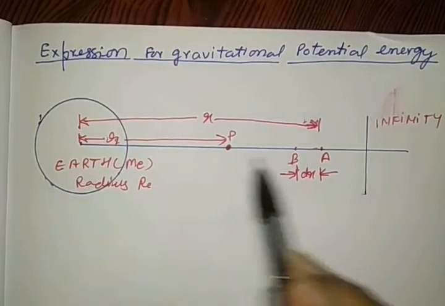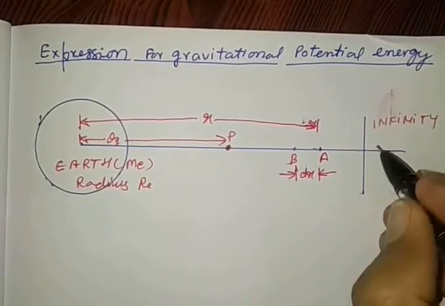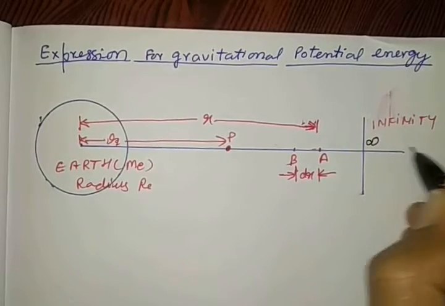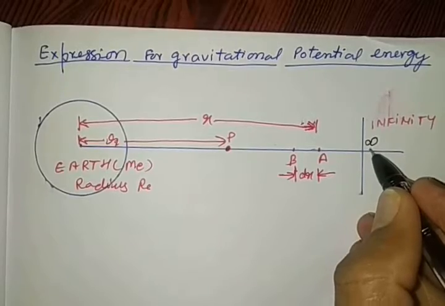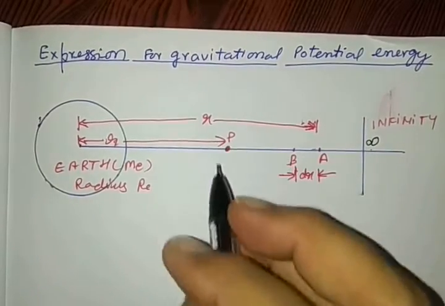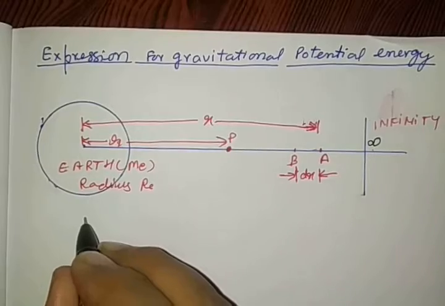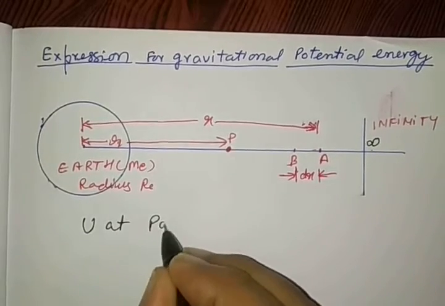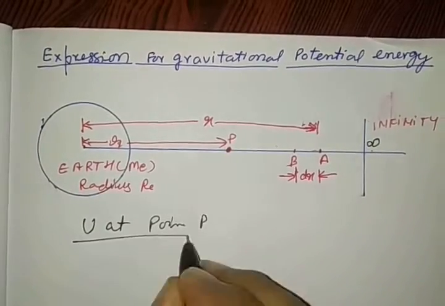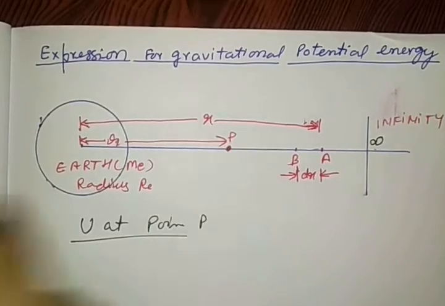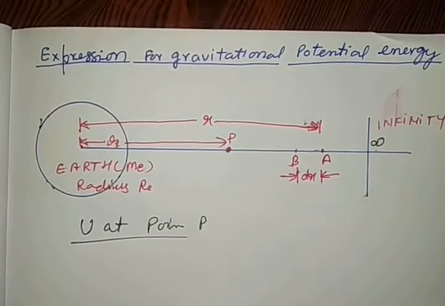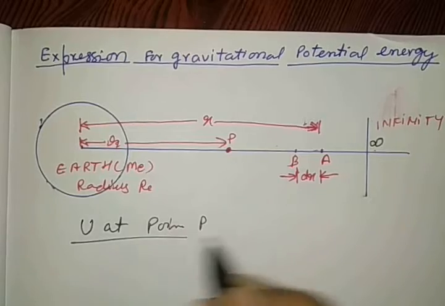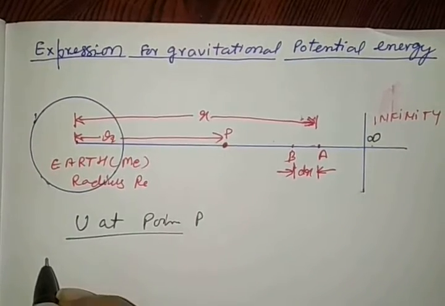So the diagram is the same, continued. This is infinity, the zero potential energy level. A body we are bringing from infinity to point P. We are going to calculate the gravitational potential energy at point P, which is r distance away from here. This is x distance, and a small dx is given.